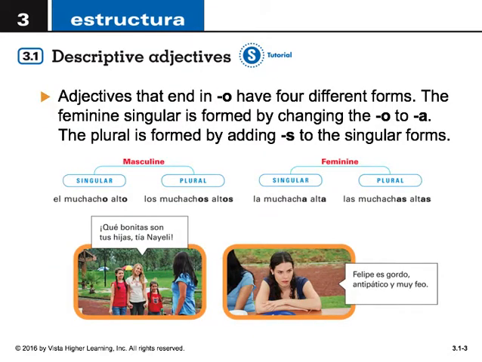Adjectives that end in o have four different forms. The feminine singular is formed by changing the o to a. The plural form is formed by adding an s to the singular forms. For example, el muchacho alto, or los muchachos altos, or la muchacha alta, las muchachas altas.